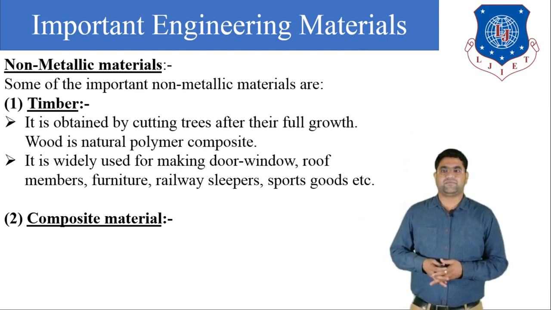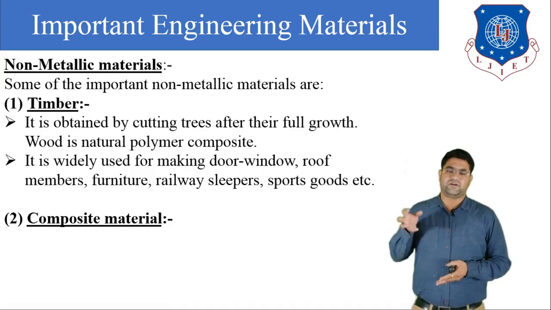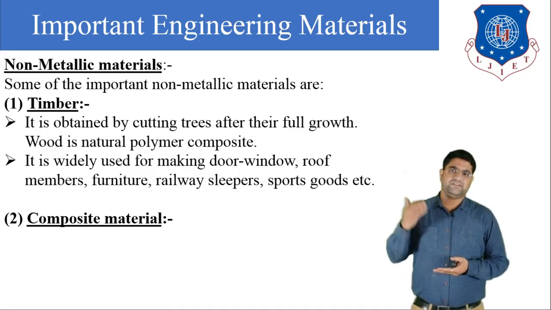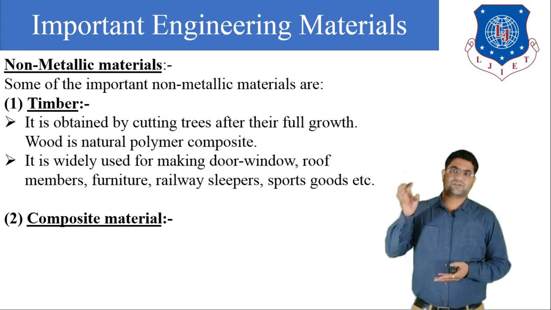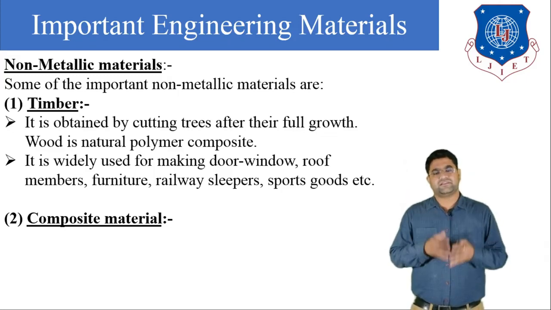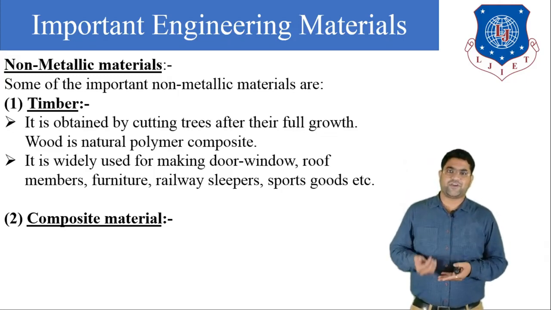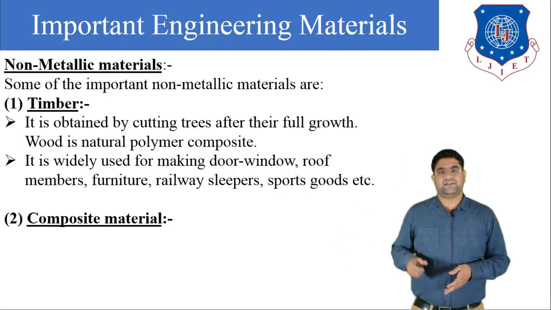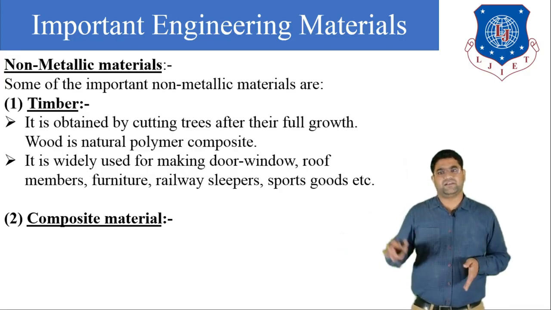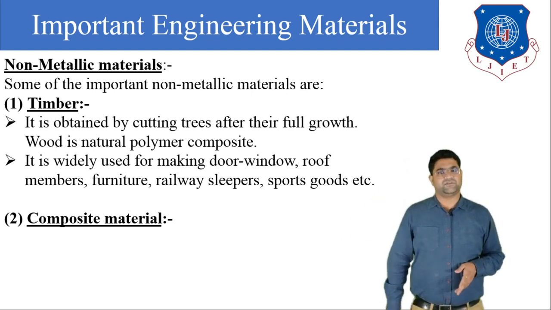Now the second type of non-metallic material is composites. When we want to increase the strength of any material, we make a composite. There are many ways to improve the strength of a material: we can make an alloying element, we can do some heat treatment over the material, and the third way to improve the strength of any material is to make a composite. So to improve the strength of a material, we produce a composite material.